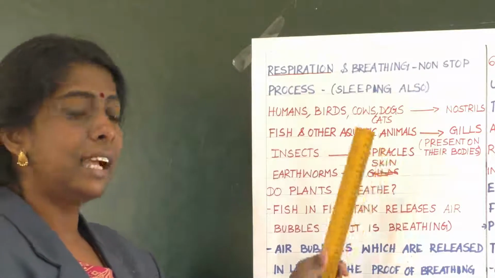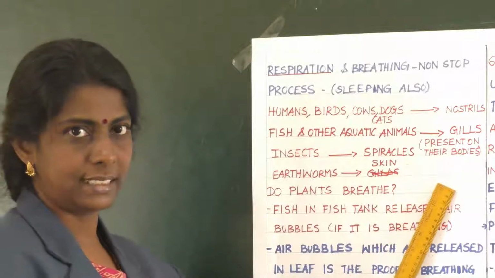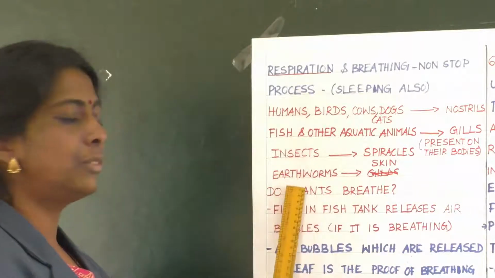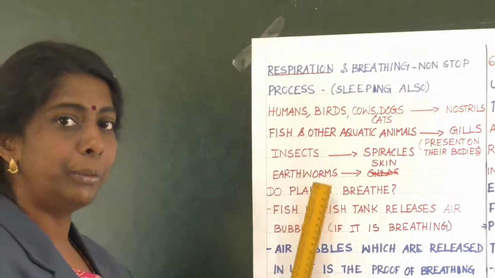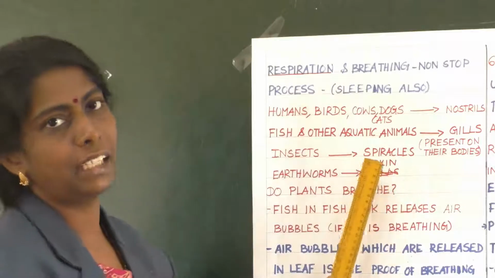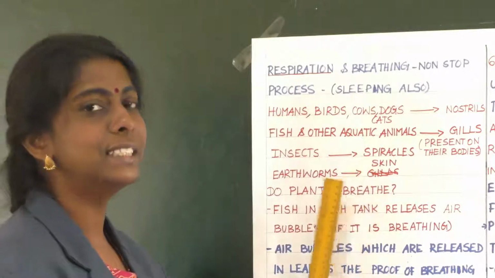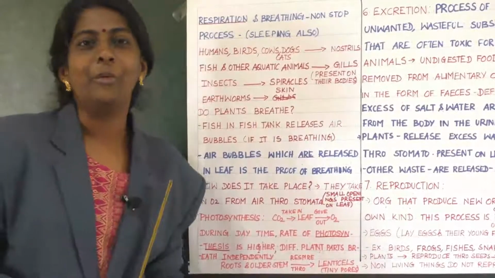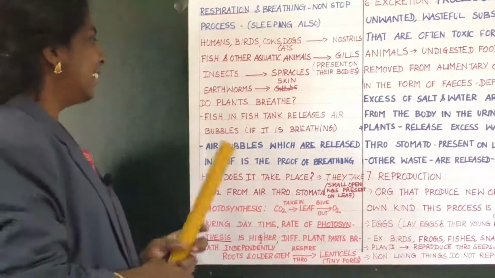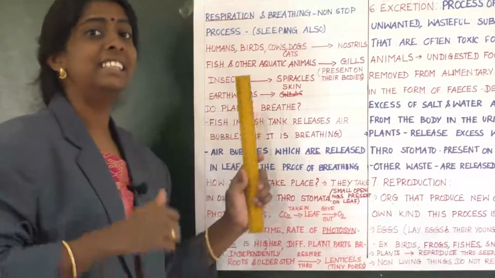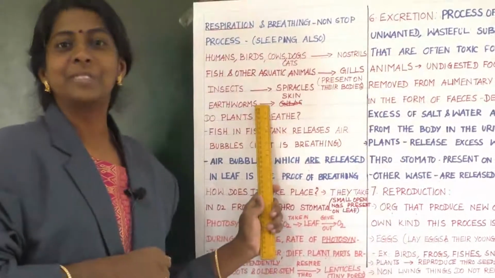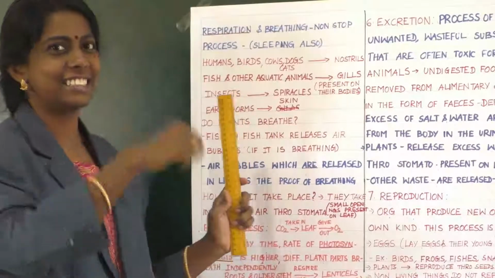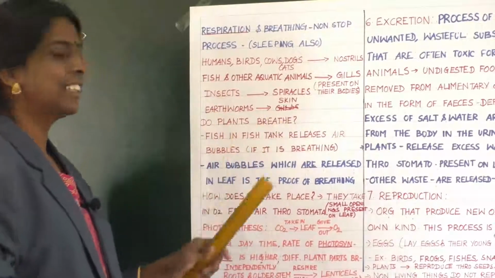Okay, so where is it? It is present on their bodies. Okay, then earthworms will breathe through their skin. Clear children? So this is what this feature is about. Yes children. Now answer this question, that is, do plants breathe? Yes. Is it not? Yes.